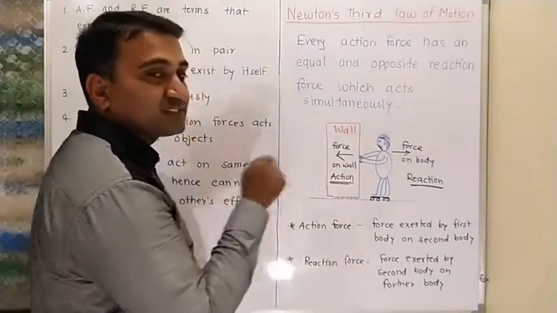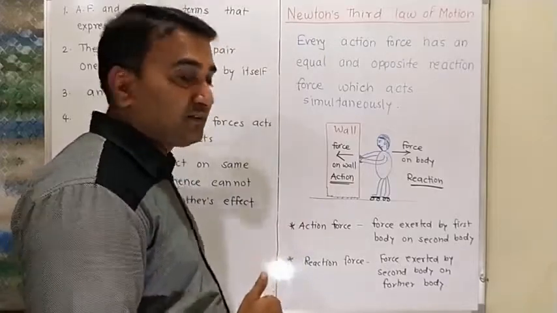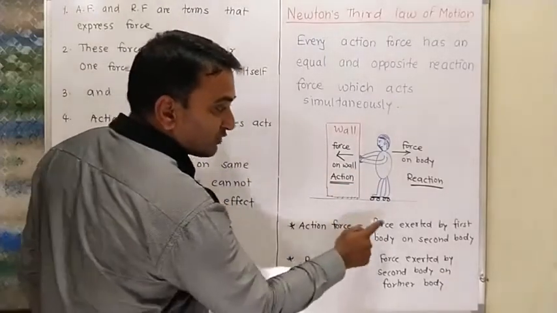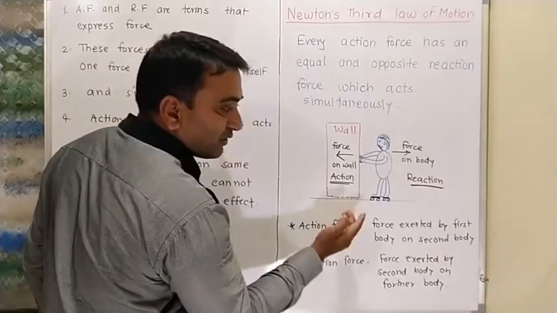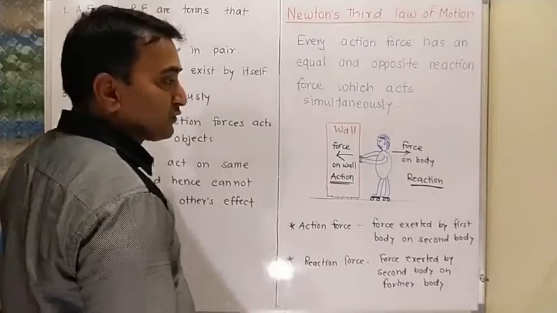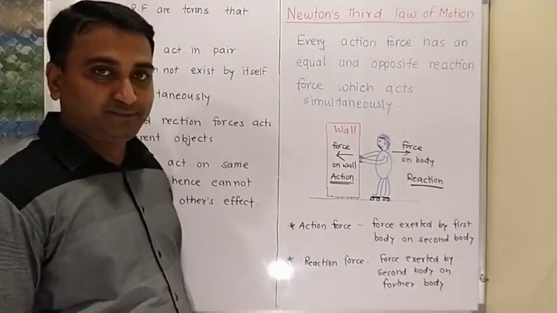So which is the first object giving the force? That is the person, on the wall. The force exerted by the first body on the second body is called the action force. So the force on the wall is the action force.